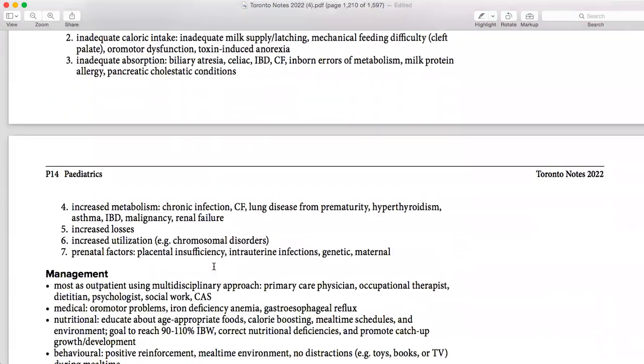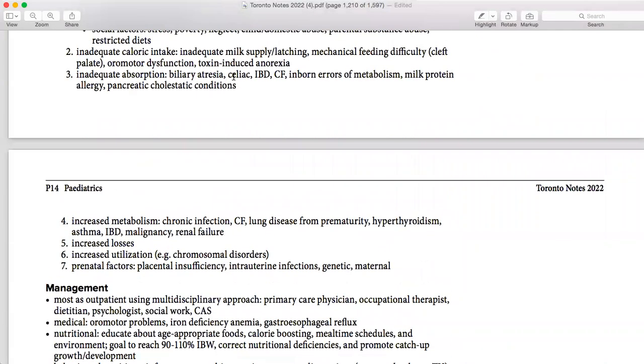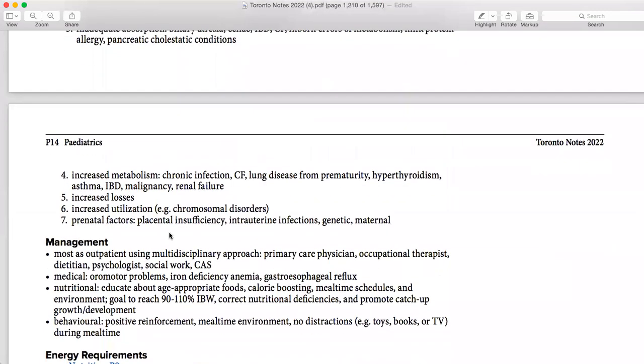Then comes etiology and management. Etiology is basically all those diseases, everything mentioned collectively. Then management is basically a multidisciplinary approach, because you have to see what problem is going on. Maybe a physician is needed, an occupational therapist is needed, a dietitian is needed, a psychologist is needed, social workers are needed, and maybe the baby is having social trauma, any child abuse going on, so you have to contact the CAS.